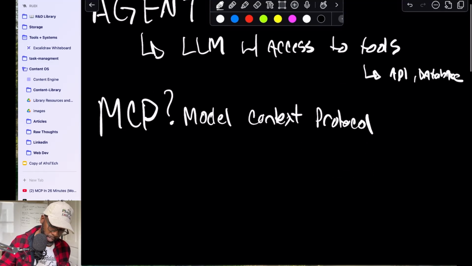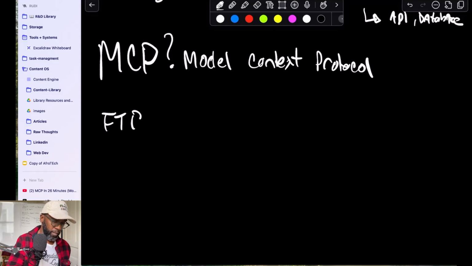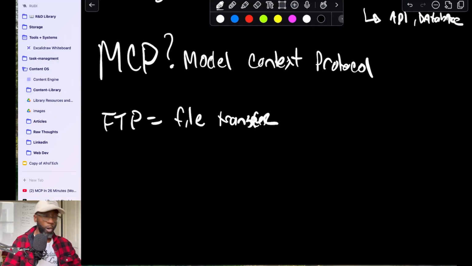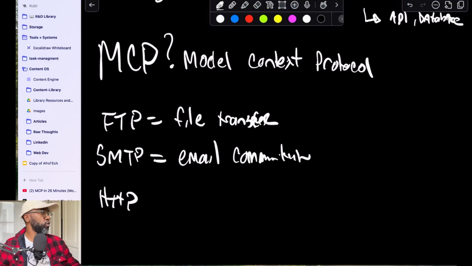I'm going to tell you the way that I learned that helped me really understand what MCP is. MCP stands for Model Context Protocol. If you think about these analogies that exist: FTP is equal to file transfer. This is how you transfer files on the internet. There's also SMTP, which equals email communication. And then there's also HTTP, which should be very familiar to a lot of people.